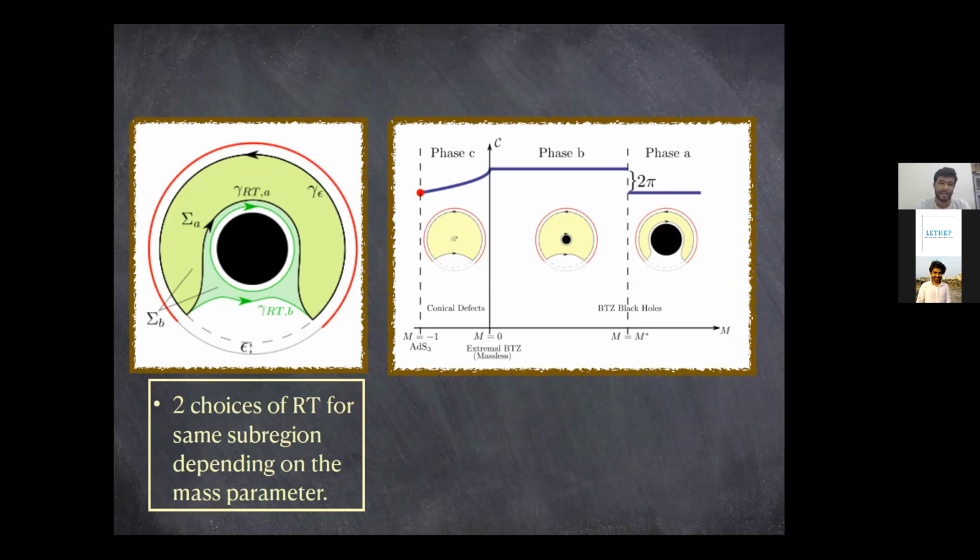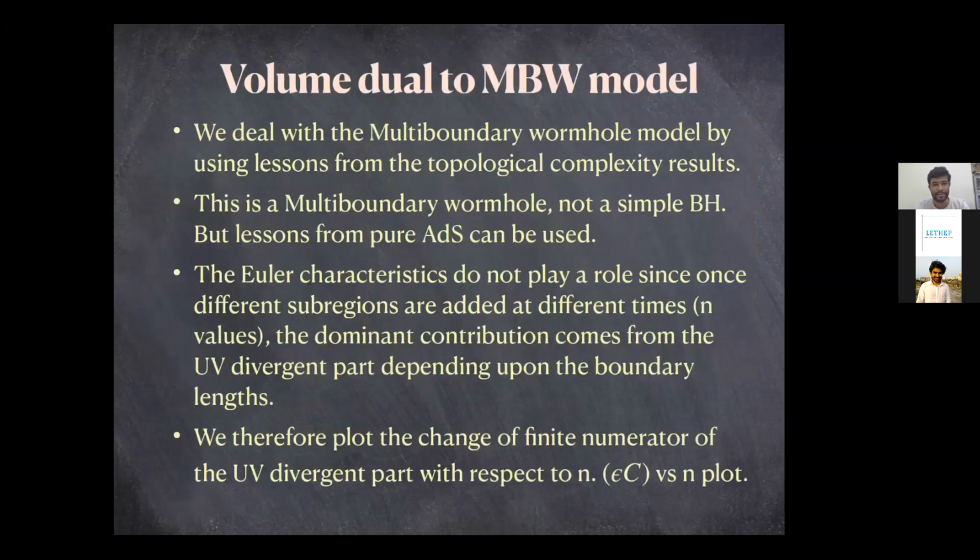The choice between them depends upon how large the black hole mass is. For a bigger black hole mass, gamma RT A would be the preferred minimal surface, and for a smaller black hole mass parameter, the other one would be the minimal surface. Again, the volumes corresponding to these two choices differ by a 2 pi factor.